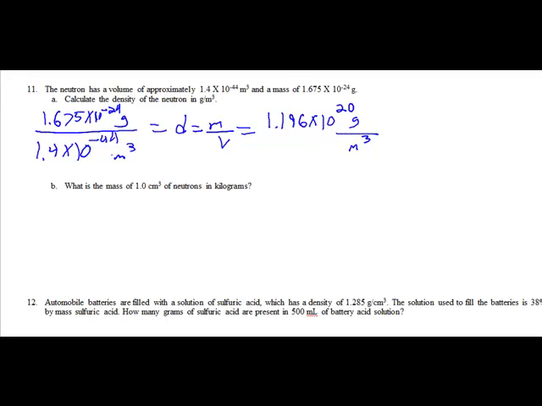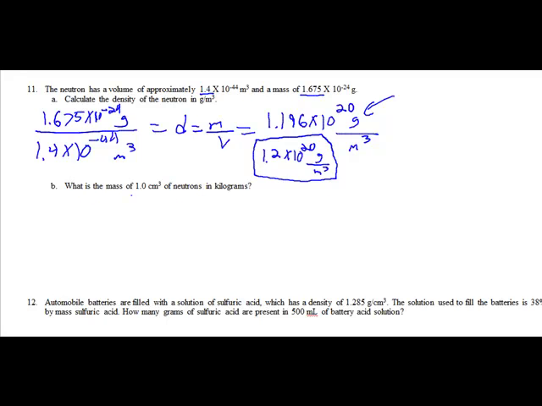Sig figs wise, we can say here there were 2 sig figs, here there were 4. Since we used division, we use the one with fewer sig figs. We could round this off to 1.2 times 10 to the 20th grams per meter cubed. But if we were going to use it in calculations, like we're going to do in the next step, we would use the unrounded number when we plug it into our calculator. You always use the non-rounded off number when doing calculations. When you're giving the answer, you can round that number off.